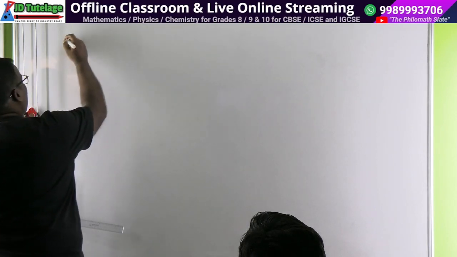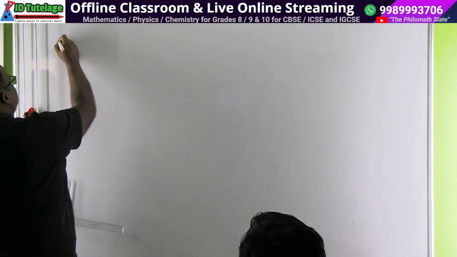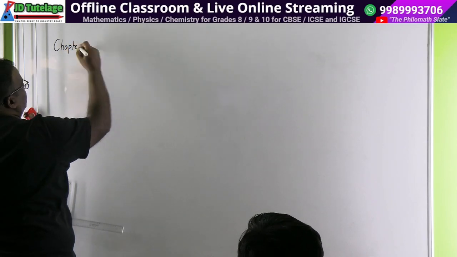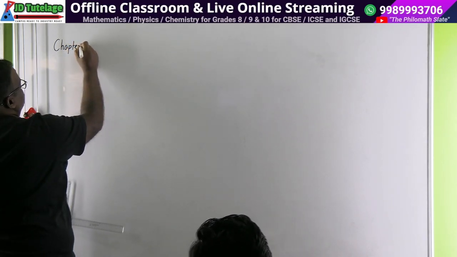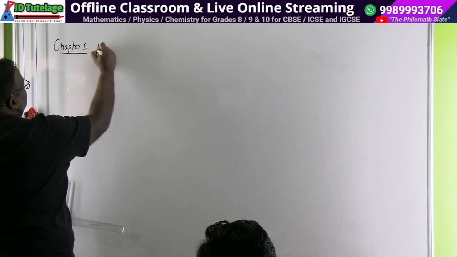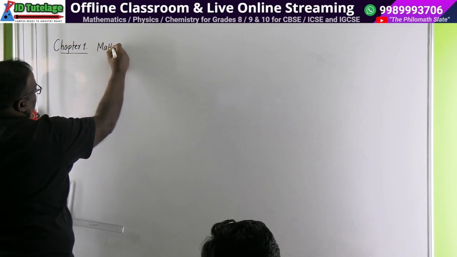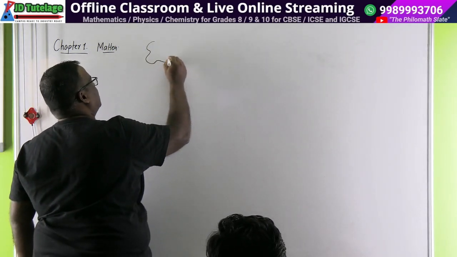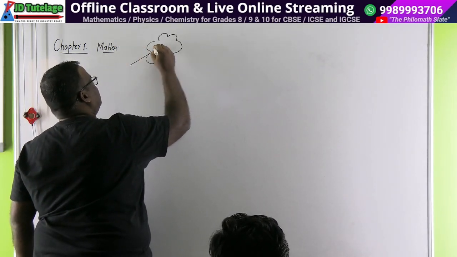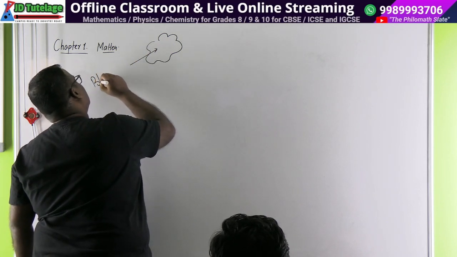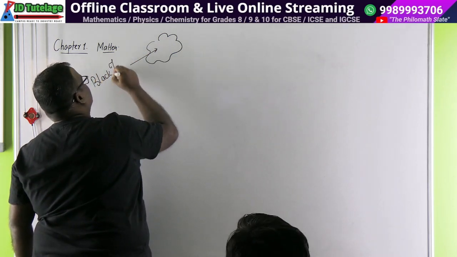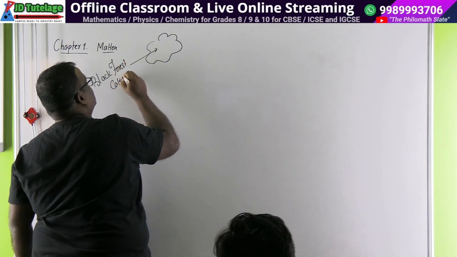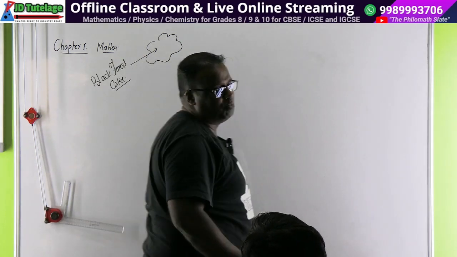Right? So our chapter is matter in our surroundings. I will call this chapter matter when I upload it on YouTube. So this is your chapter 1, and this chapter talks about everything about matter. ठीक है, matter से बात शुरू होती है, तो ये है हमारा matter. What is it? It is a piece of my favorite black forest cake. ठीक है ना? Now don't you ask me why do you take black forest cake? मेरी मर्जी. The piece of black forest cake.